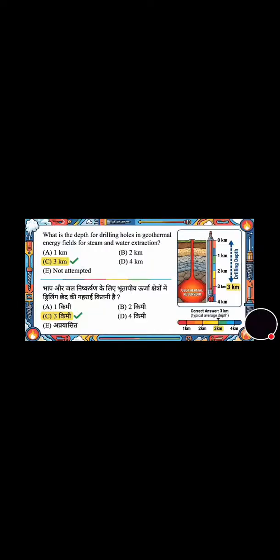Now next question. What is the primary factor that causes the scattering of electron wave in metals? And its correct answer is option B, that is lattice imperfection due to impurities and atomic oscillations. Now move towards the next question.